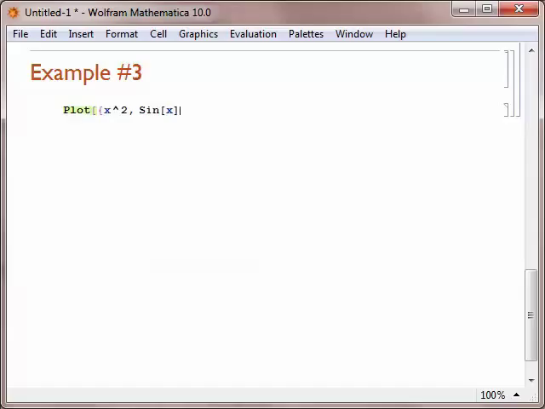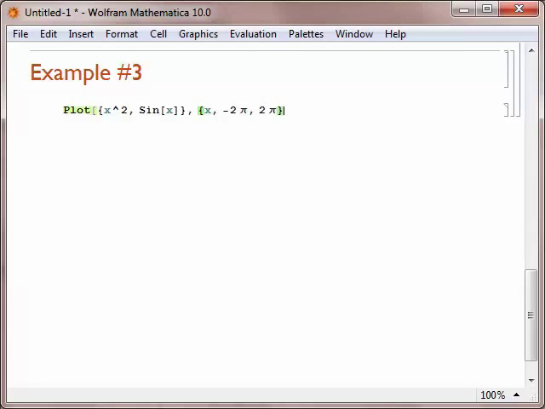Again, it has to be a capital S, and you have to have square brackets around the x. And then you type a curly bracket. So that is saying we're going to plot both of these functions that are grouped together with curly brackets. Then we do a comma. Now we do our domain.